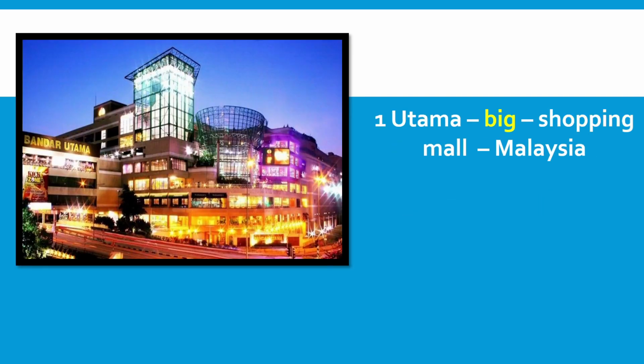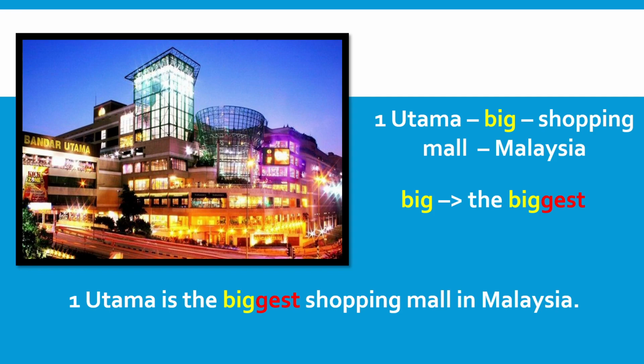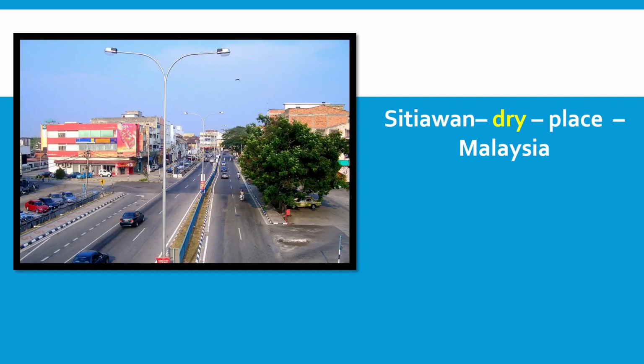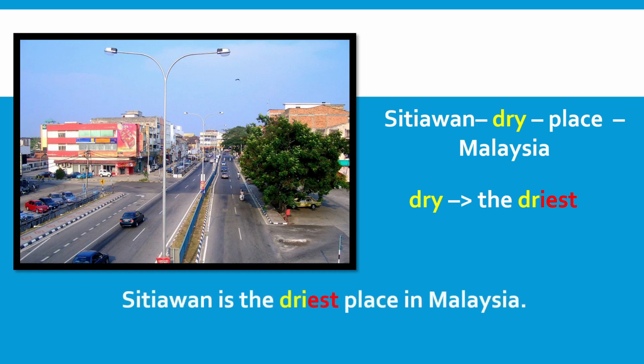Next example, Wan Utama, big, shopping mall, Malaysia. The adjective is big, and we change to superlative form and it becomes biggest. It's a consonant with EST, and therefore the answer here should be Wan Utama is the biggest shopping mall in Malaysia. Third example, Sitiawan, dry, place, Malaysia. The adjective identified is dry, and we change to superlative form, it becomes the driest. Remove the Y and add on IEST, and therefore the answer should be Sitiawan is the driest place in Malaysia.